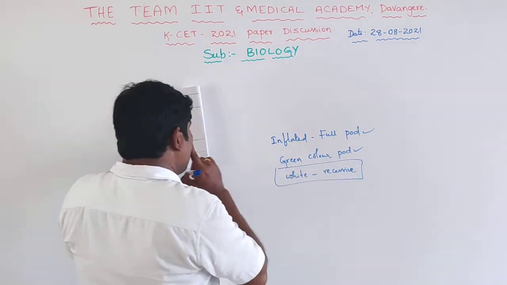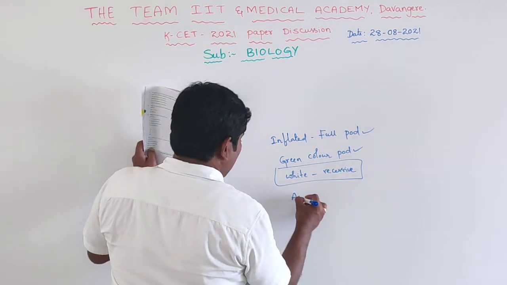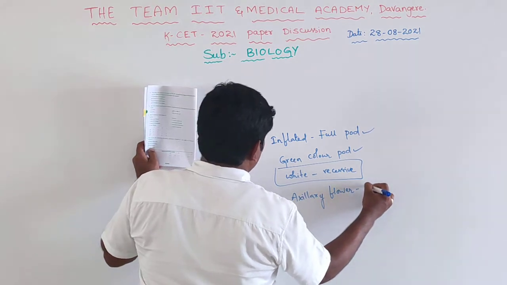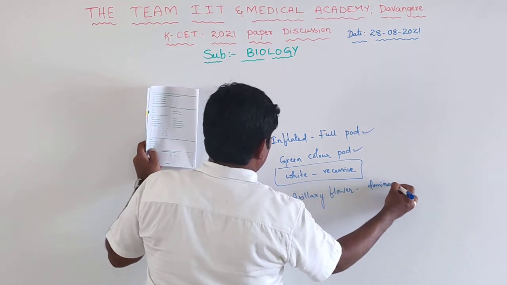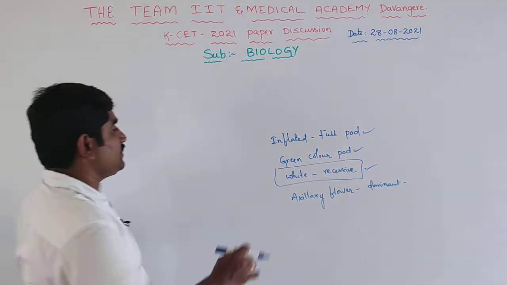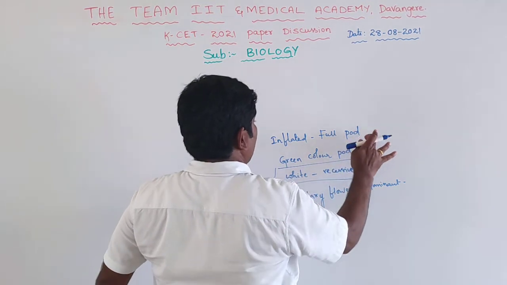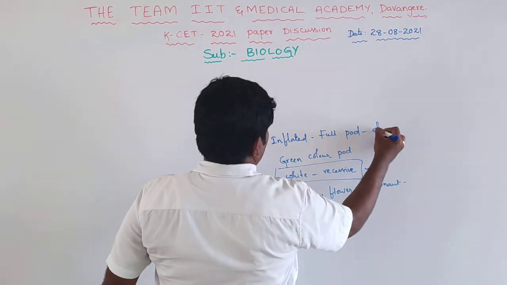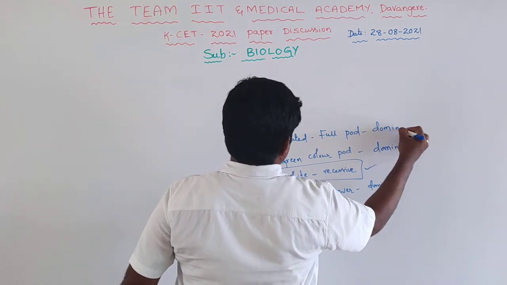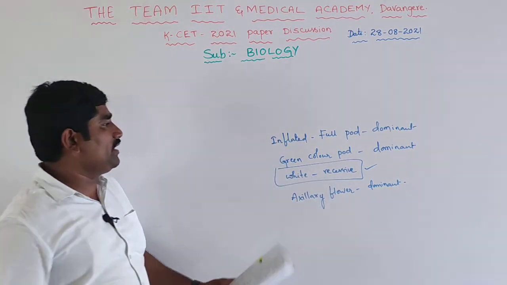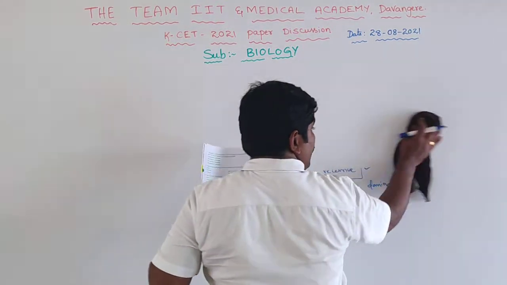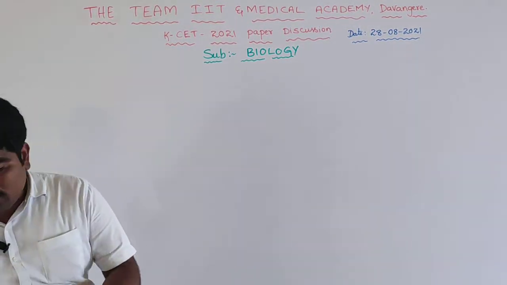And axillary flower is also a dominant character. So this will be the correct answer. Okay, so these are all dominant, and recessive is only one. White color flower is the recessive one. Right?